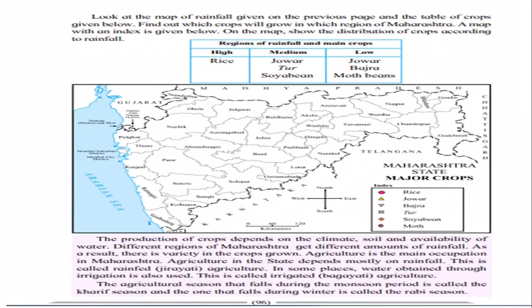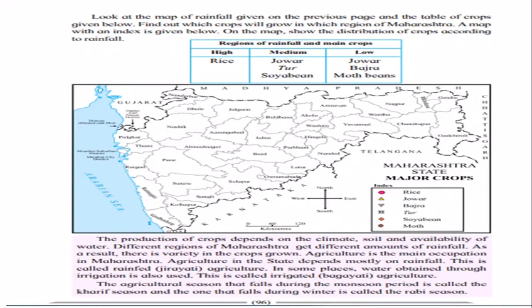Now let's take this example. See the index. The symbol of rice is a red circle. You can show it on the map. See on the slide. Rice is grown in the region with heavy rainfall, that is Palghar, Thane, Raigad. In the same way, you can do the remaining activity.